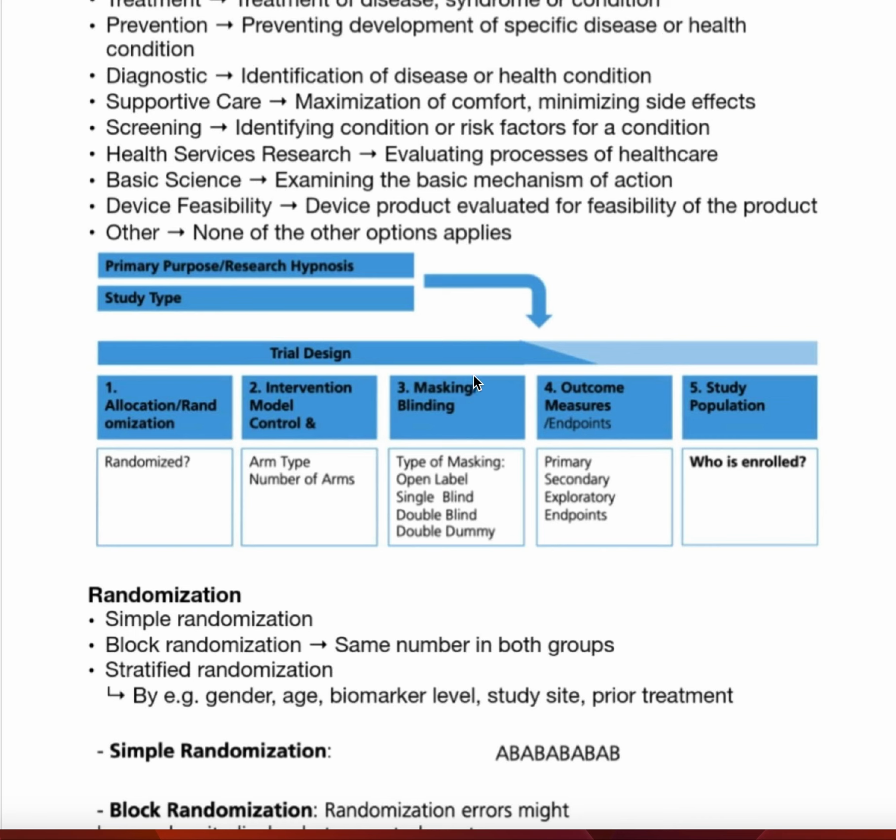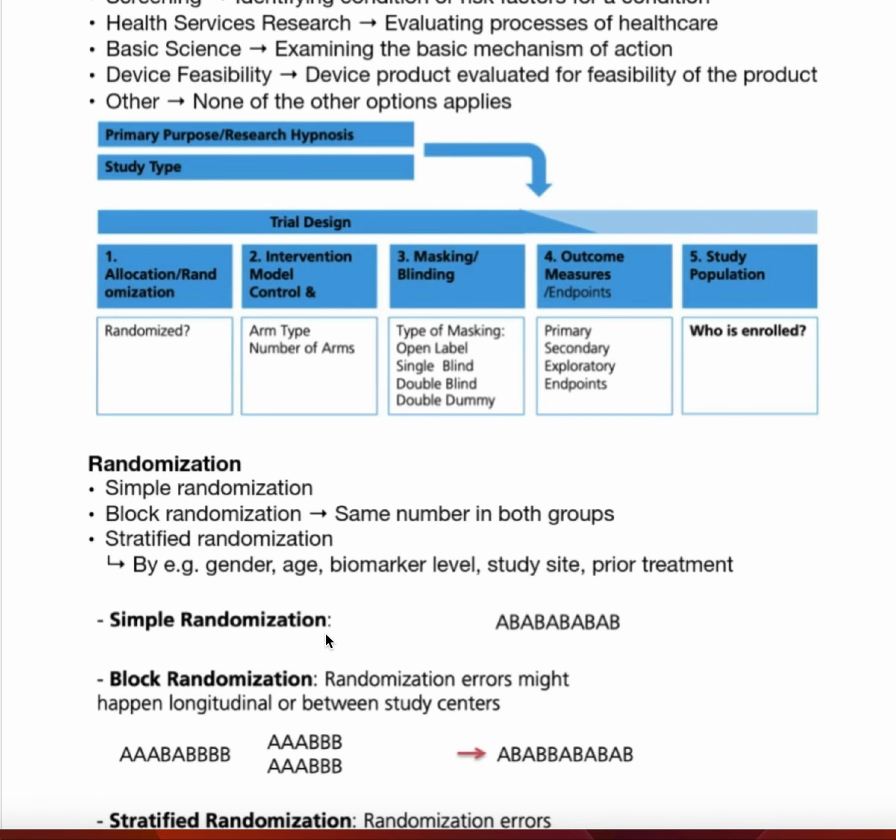The other thing is masking and blinding, the type of masking, like open label, single blind, double dummy. And the outcome measures, or we can say endpoints, whether primary, secondary, or exploratory endpoints, and the study population, who is enrolled. So these questions will be answered today.